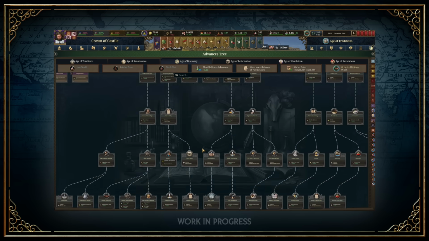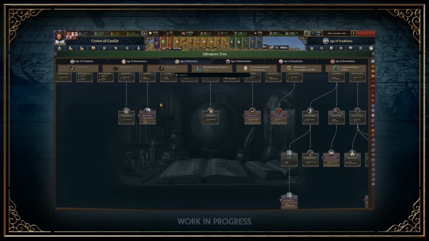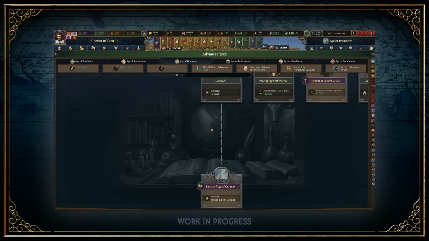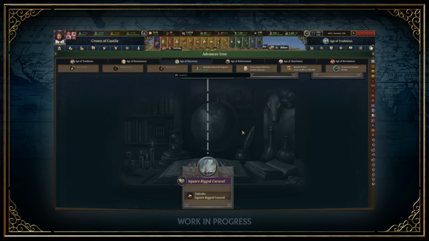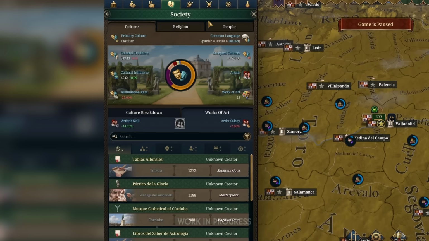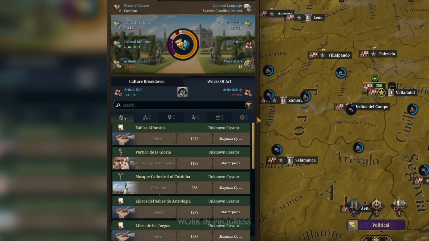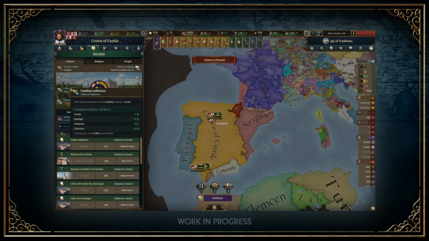Just like religion, primary culture also impacts technology, giving access to unique advancements while progressing through the ages. Like the Iberian caravel, only available to nations of the Iberian culture group. Attached to the cultural system is the works of art and war of culture mechanics. Every culture possesses both cultural influence and cultural tradition.